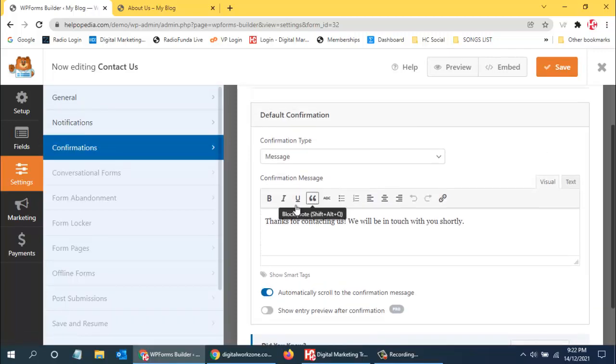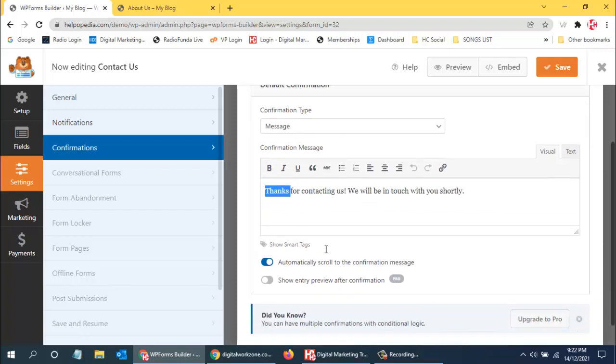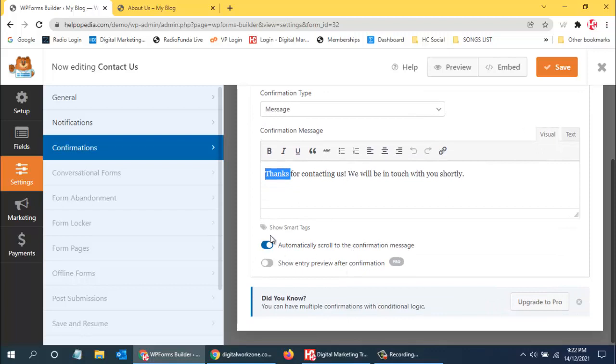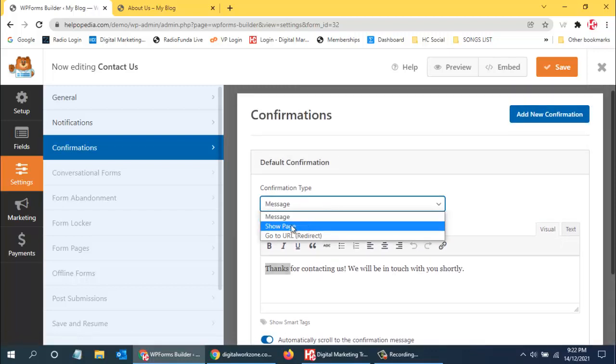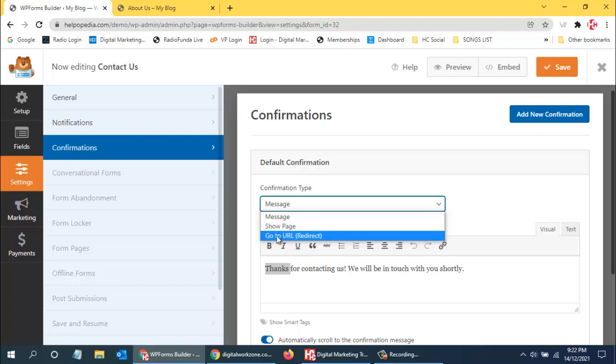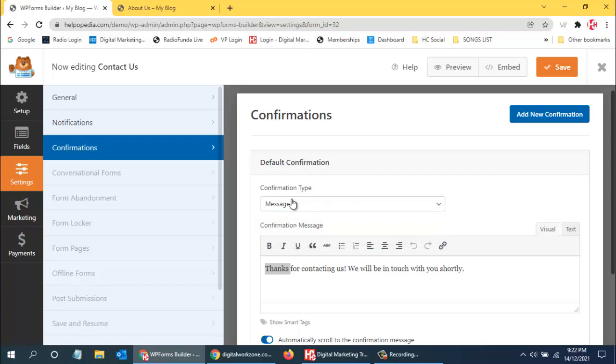So if you want, you can create this confirmation message, or if you want to create a new page, then you can use show a page. In that case you can show that page, or else if you want people to be redirected to some other page, then you can provide the URL, so it will go to that page. But usually after people click on the submit button, we want to let them know that yes, we have received the form. So we can tell them thanks for contacting us, we will be in touch with you shortly, so that's okay. So now this is done, I can click on save.